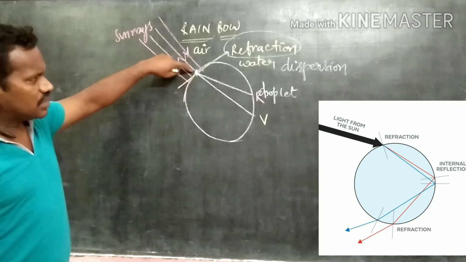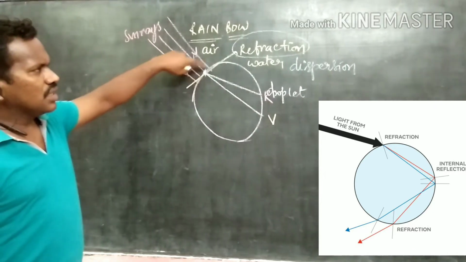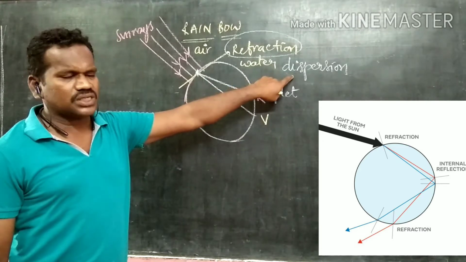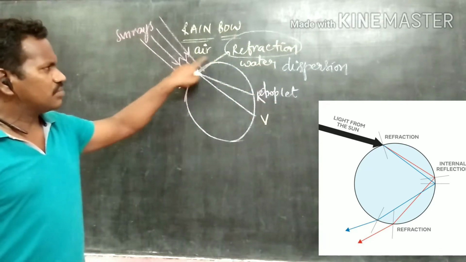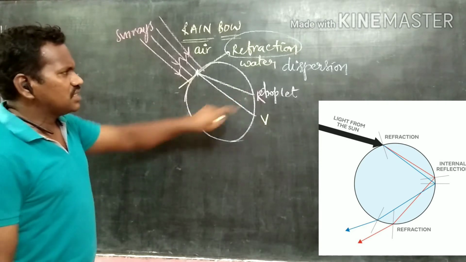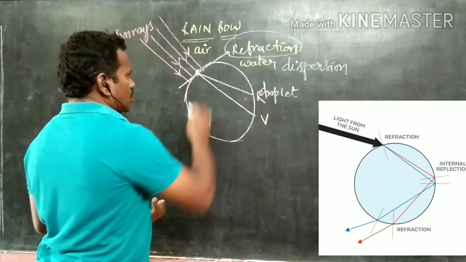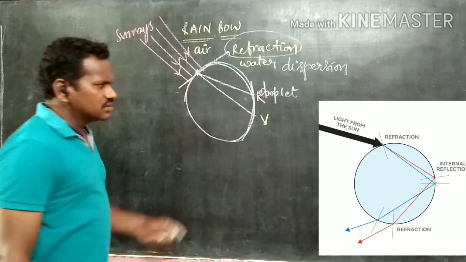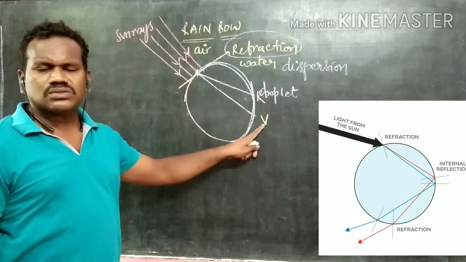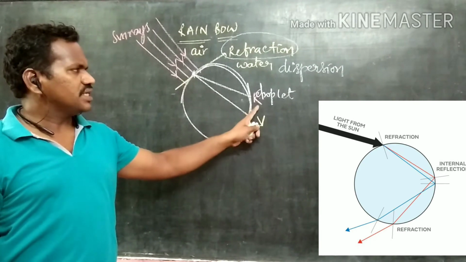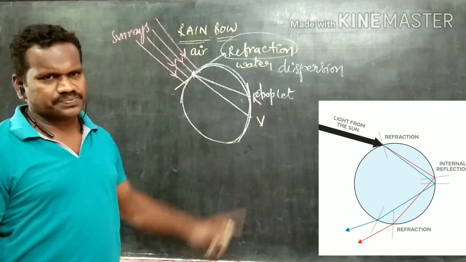At the top end, the light ray undergoes the process of refraction as well as dispersion. Why? Because it is traveling from air to water. Reaching the other end of the water droplet, now we have violet as well as red. Why is the violet at the bottom? Because it is deviated most, and red is deviated least.